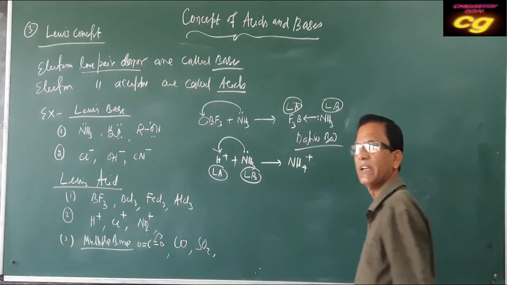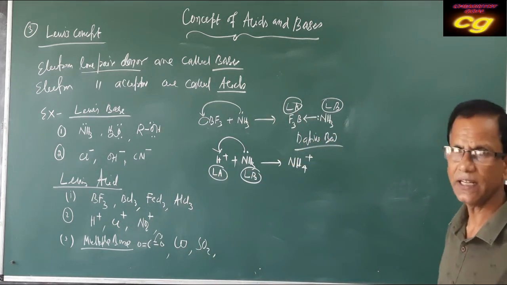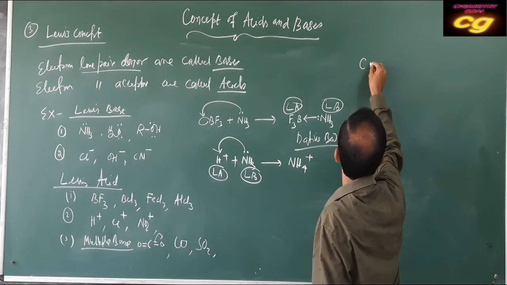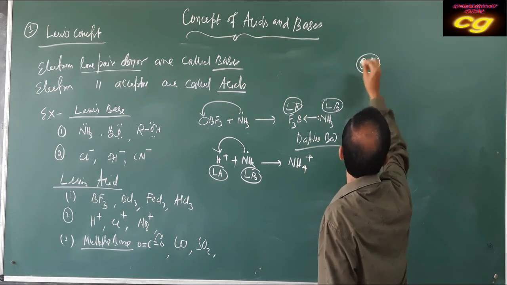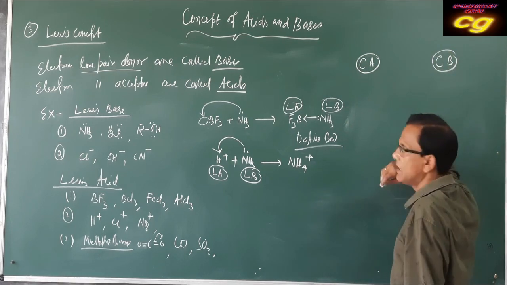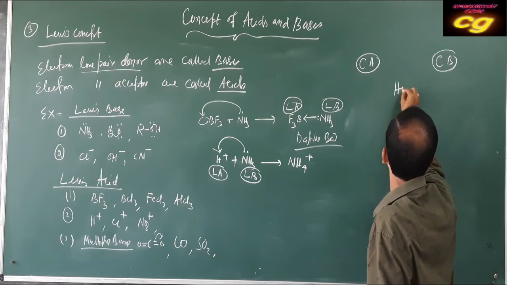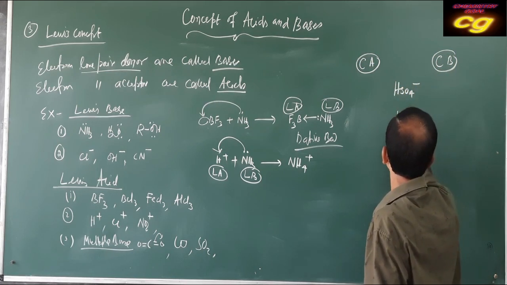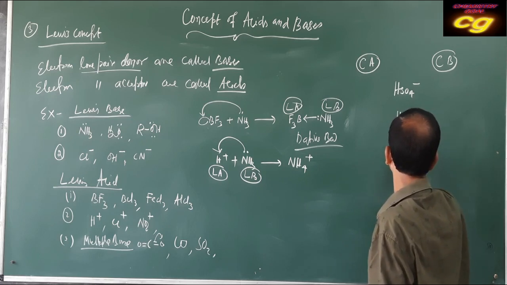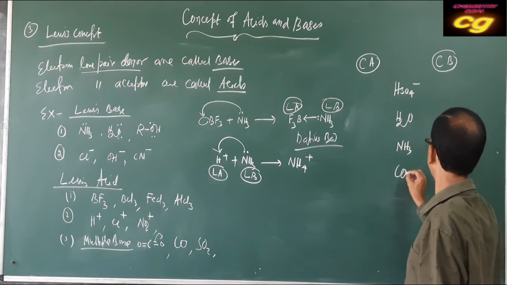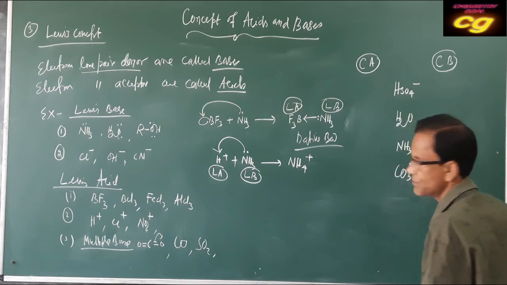Then we will discuss some examples of conjugate acid and base. So this side is conjugate acid, this side is conjugate base. For example, you take HSO4 minus, water, then ammonia, then CO3 2 minus.